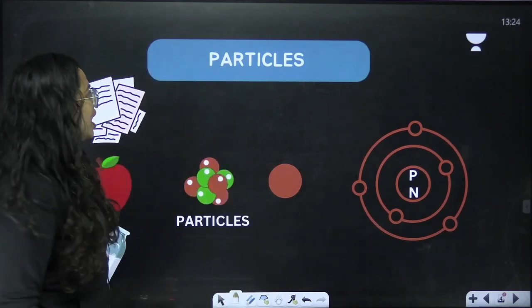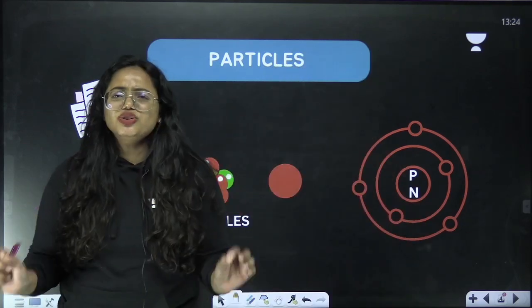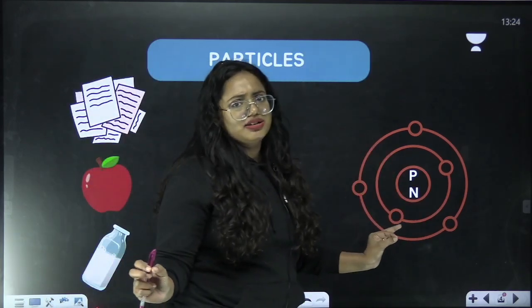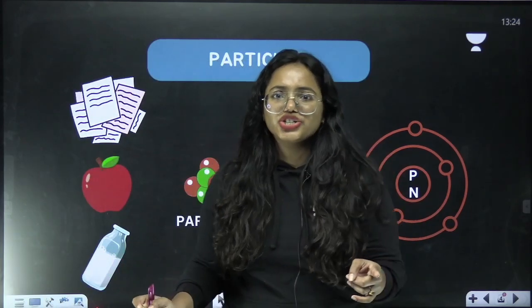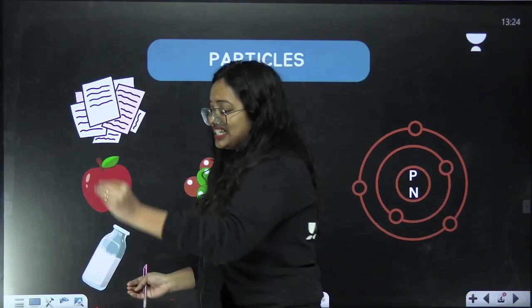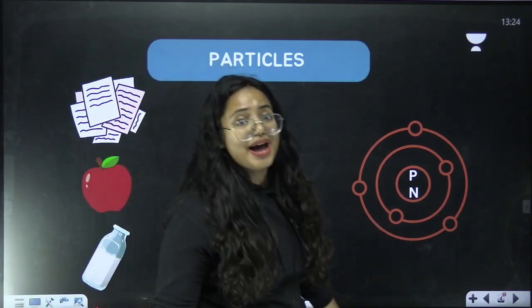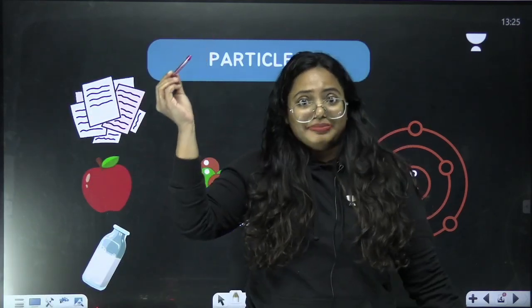It's all about particles. What are these particles? Don't worry, let me break it down for you. When you take any matter, you get a question: what is matter? Anything that has mass and volume can be called matter. This pen is matter.